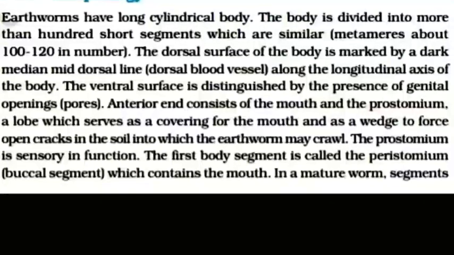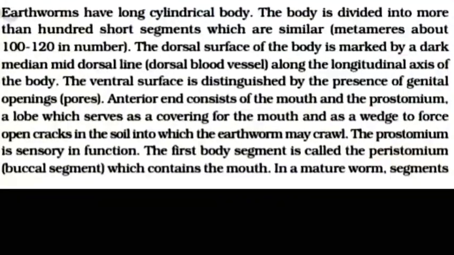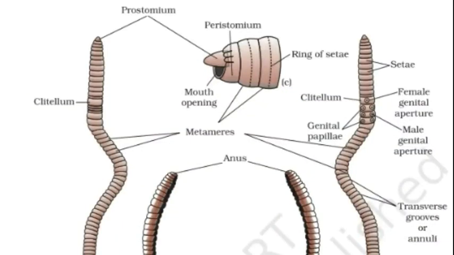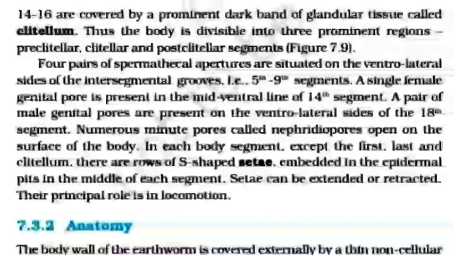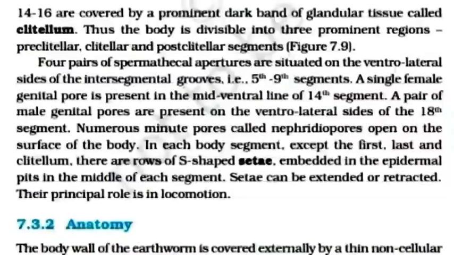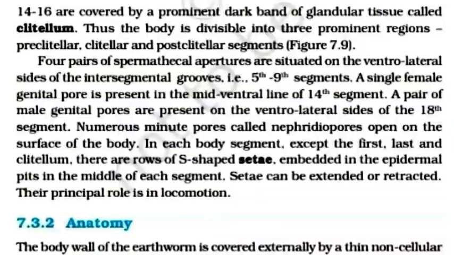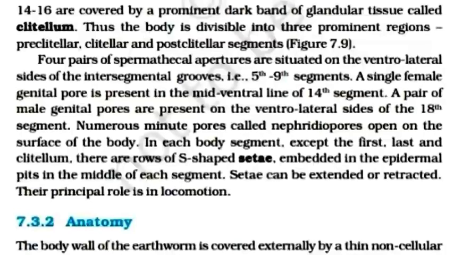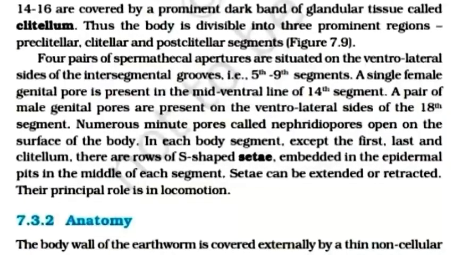In a mature worm, segments 14 to 16 are covered by a prominent dark band of glandular tissue called the clitellum.